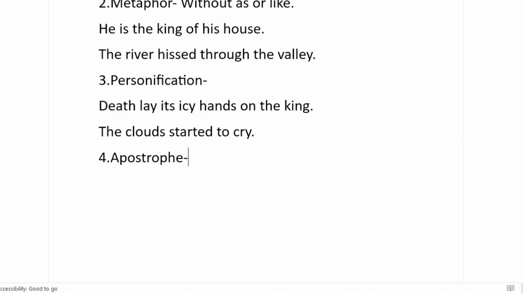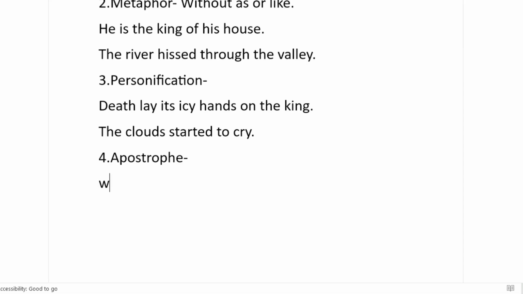There is a famous poem called Wind in class 9th CBSE, where the poet is talking to the wind. So that is called apostrophe. When we talk to something which is not a human being, which is not present, but it is being treated like a person, it is called apostrophe.